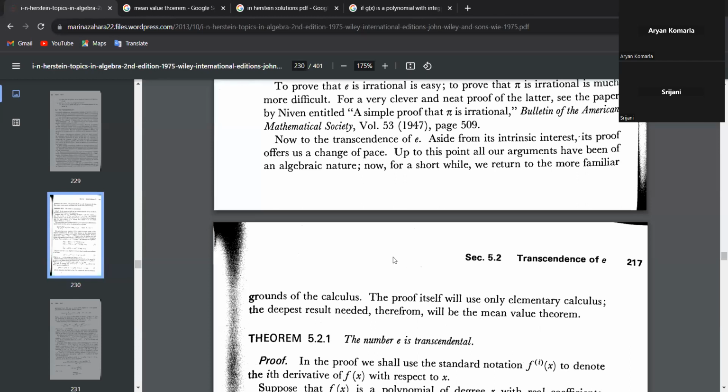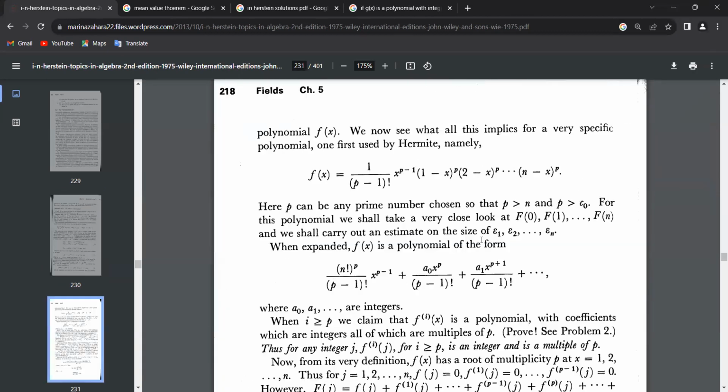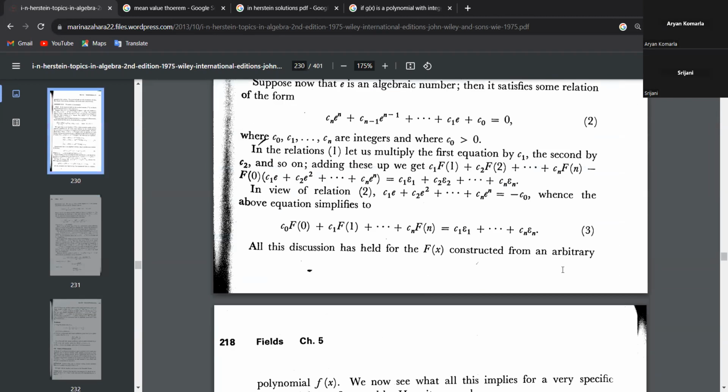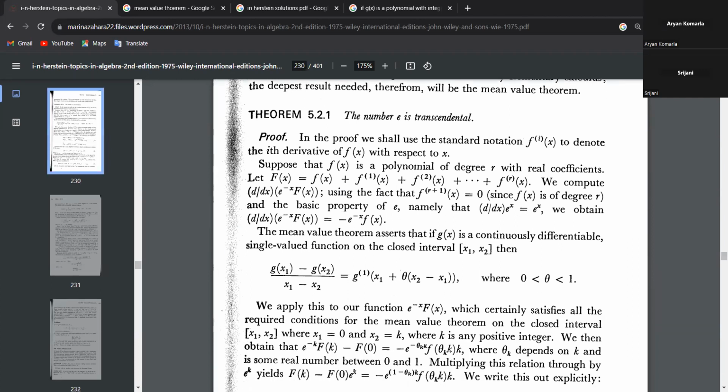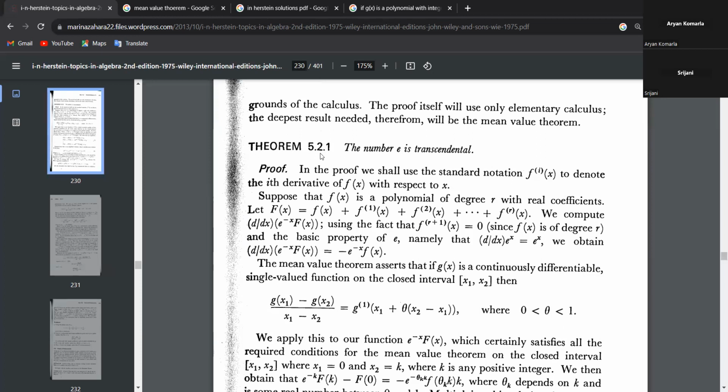He gives a short introduction. He says it'll use only elementary calculus, and that the deepest result you need will be the mean value theorem. With this being an algebra book, there's surprisingly little algebra in this proof, but that's to be expected because its definition is from analysis. Anyway, so the number e is transcendental.